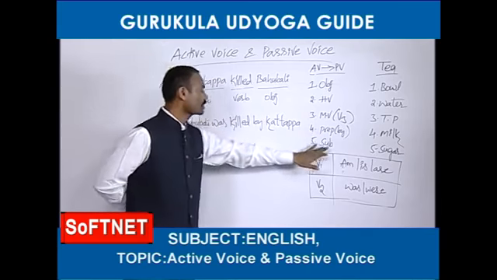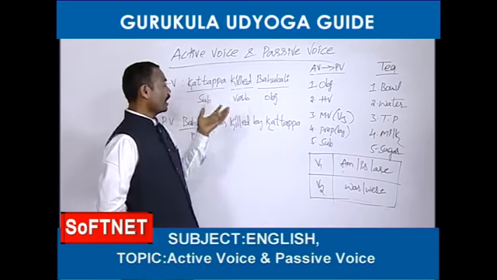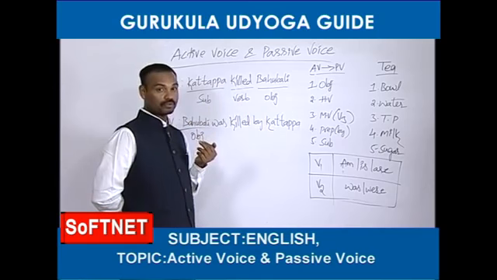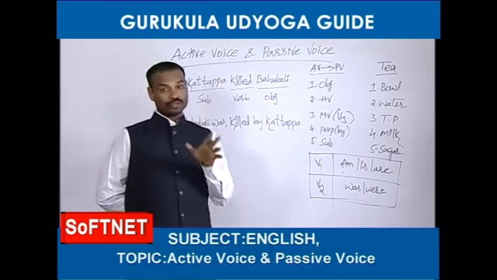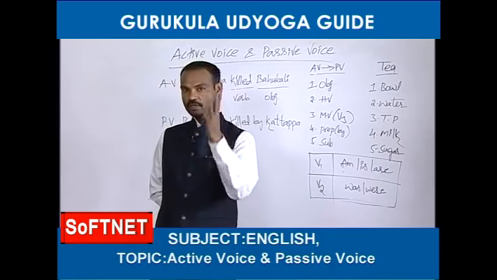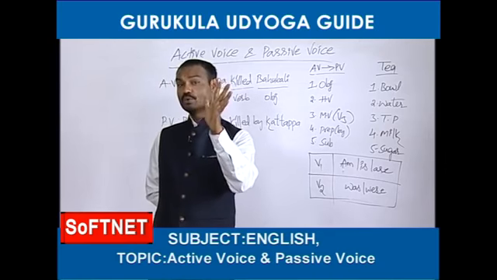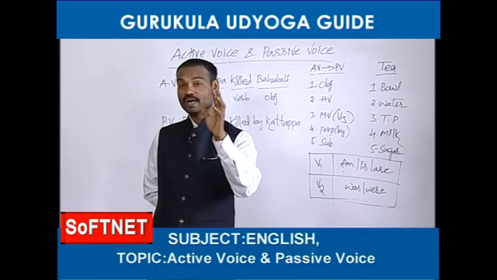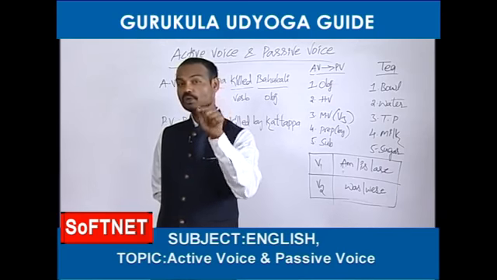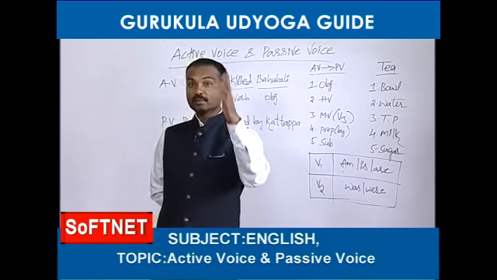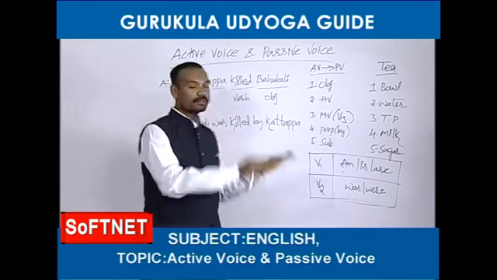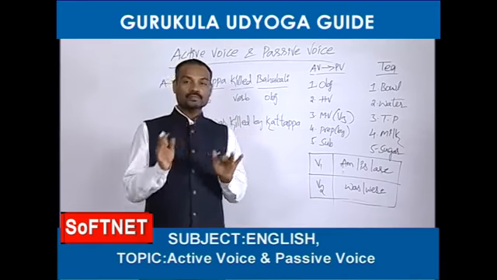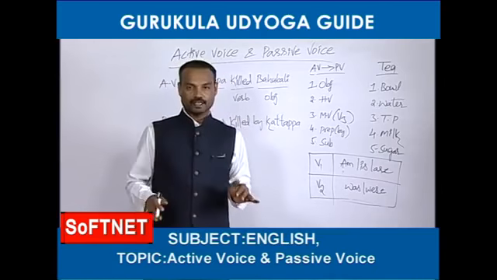Next, what last? Subject. How to find out the subject? If you want to catch the subject also, you should go to the verb. After going to the verb, you should ask a question with who: who killed? Whenever you ask a question with who, you will get one answer. That coming answer is called the subject. Fine friends, this is the process of changing an activized into passivized.